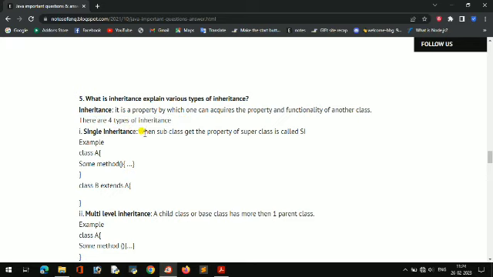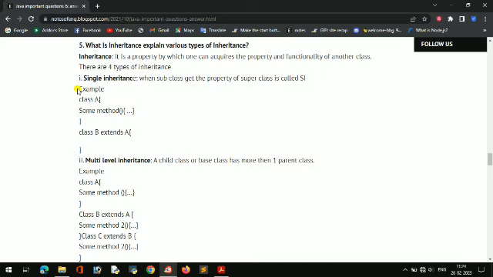Single inheritance means when a subclass gets the property of a superclass, it is called single inheritance. Like in a simple example, I have written class A and some method, like System.out.println hi. And if I declare class B and want to get the property of class A, I just have to write extends A. So whatever I have written in A, I don't have to write again here, it directly comes here. So that is single inheritance. It is taking the property from one class only.